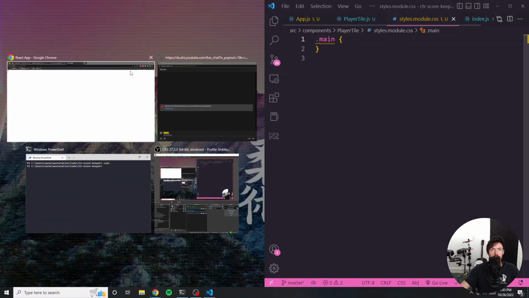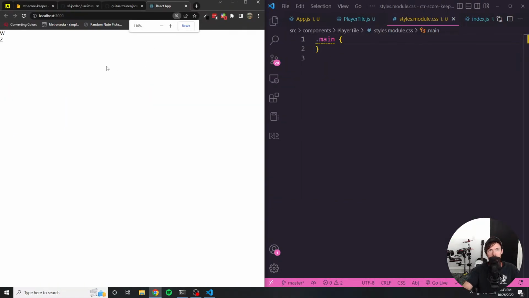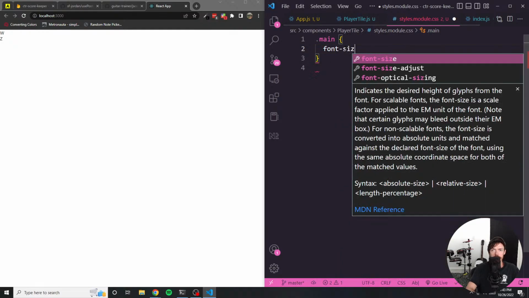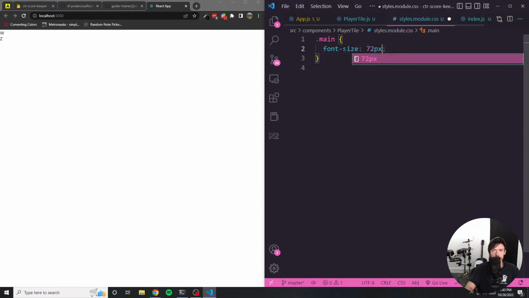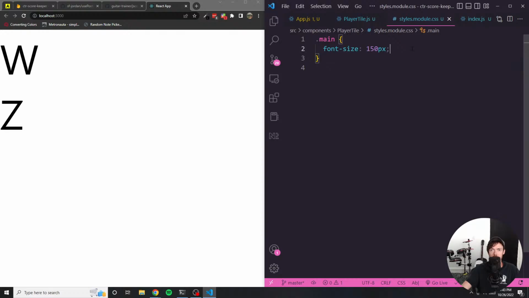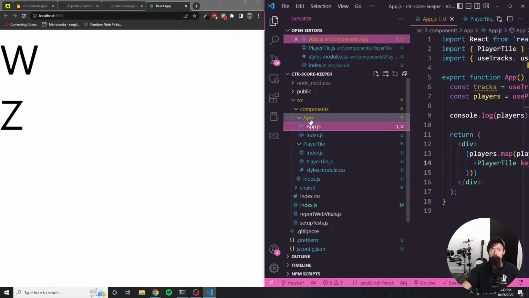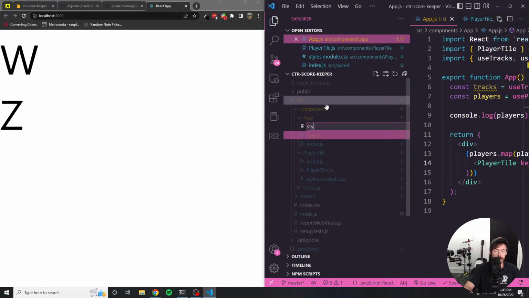Okay, so let's put these both up on the same screen here. I'm going to zoom in a little bit. Actually, I'm not going to zoom in because I'm going to be making this a lot bigger anyway. So for the main here, let's do, I don't know, font size, let's do like 72 pixels. That's a little better, but I think we can go even larger. Let's do 150 pixels. That's very fair. Now on the app side, we're also going to need a styles file.